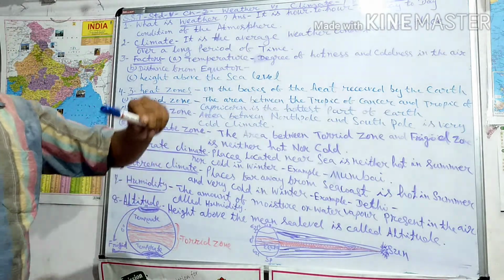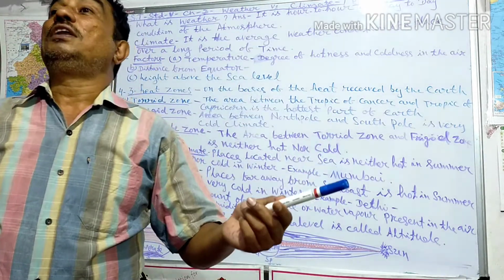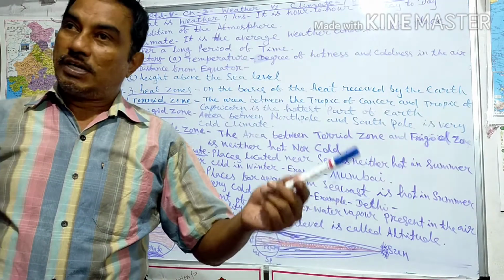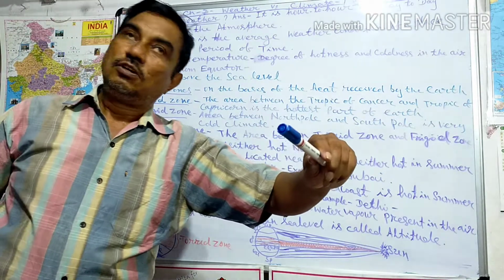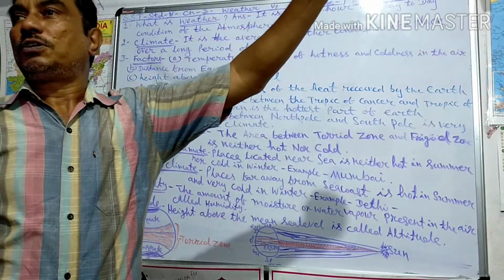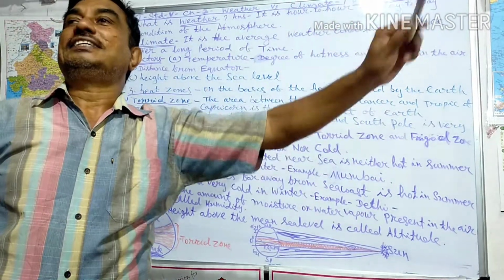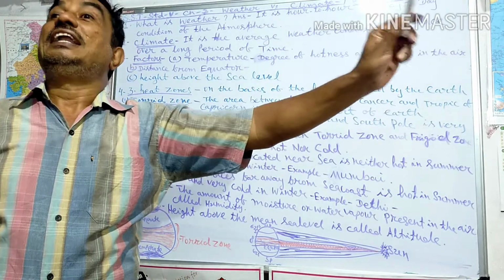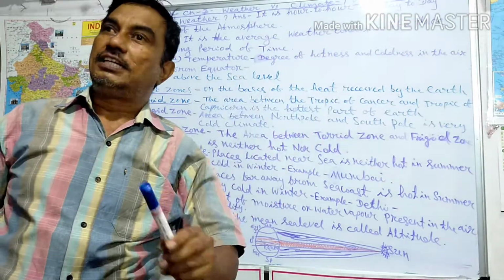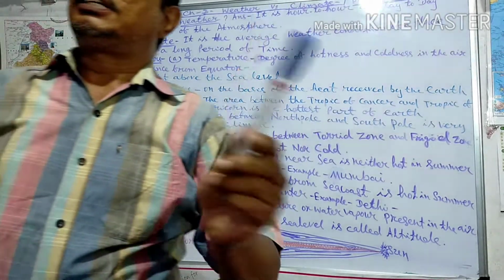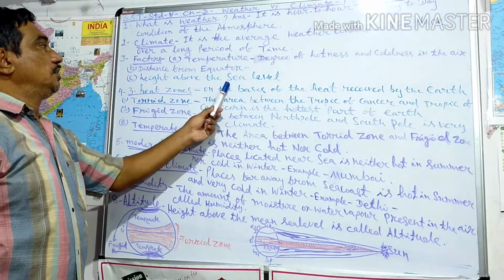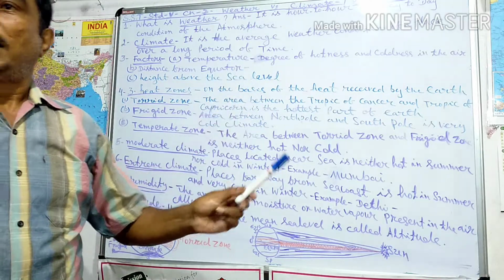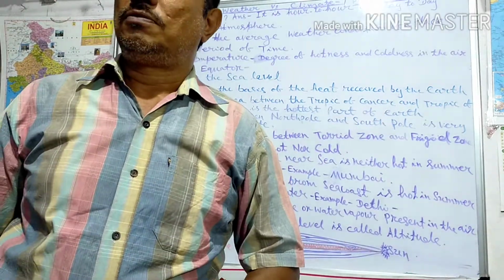Then distance from the equator. The equator is the hottest place. When we go away from the equator, we will observe less heat. Then height above the sea level.